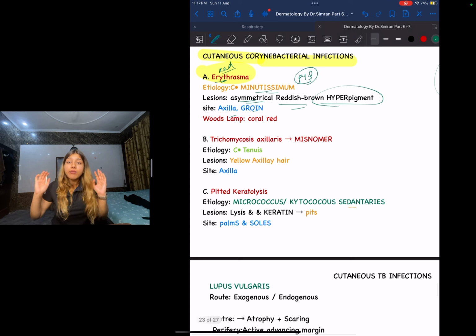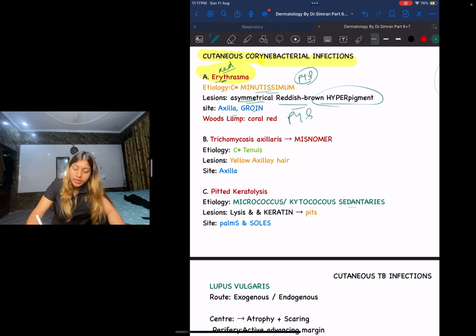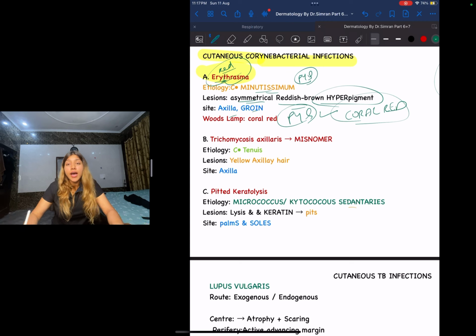And one very important PYQ, that is the Wood lamp finding. What is the Wood lamp finding guys? It is coral red. And how did I tell you to remember this guys? What did erythra mean? Red. So it is over here red. The only thing I need to remember is coral. So it will give me a coral red appearance on Wood's lamp. Okay, this is very important.